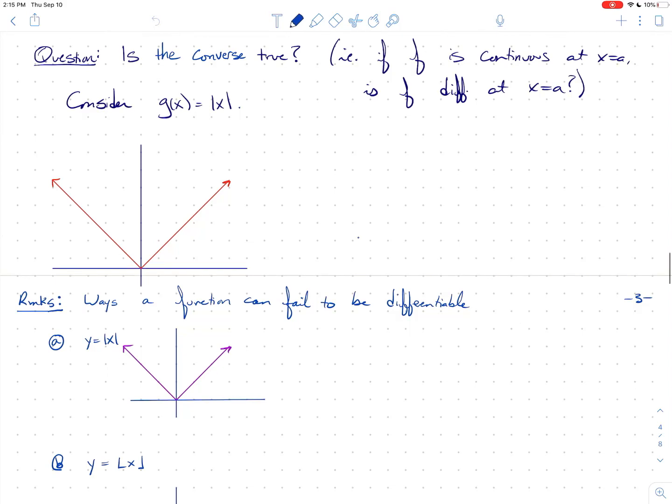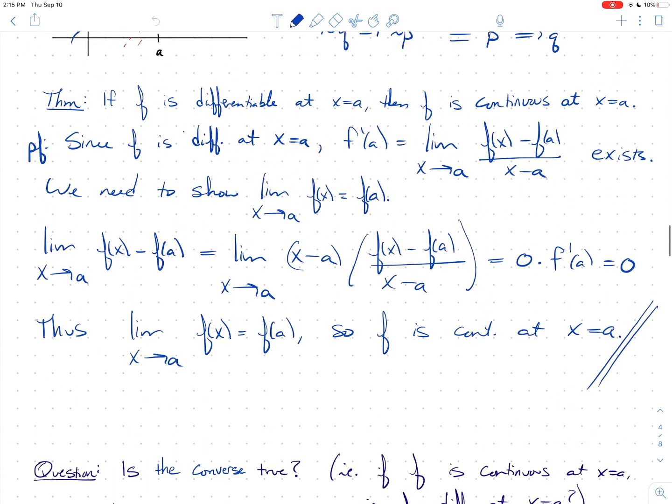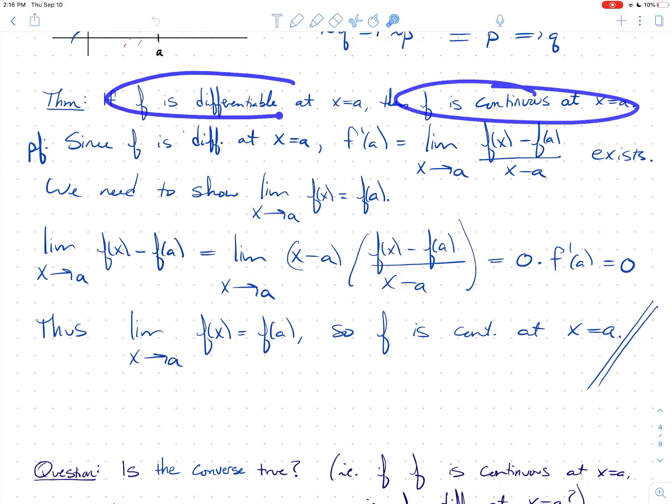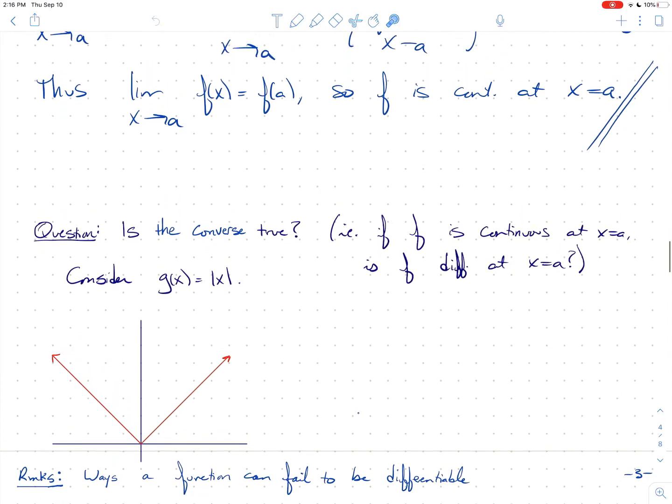Right, so I want to ask the question, is the converse true? When I say converse, I'm referring to the conditional statement: if f is differentiable at a point, then f is continuous there. The converse of that is, if f is continuous, then f is differentiable. And we want to figure out, is that true? I wanted to look at a specific example with you, the absolute value function.